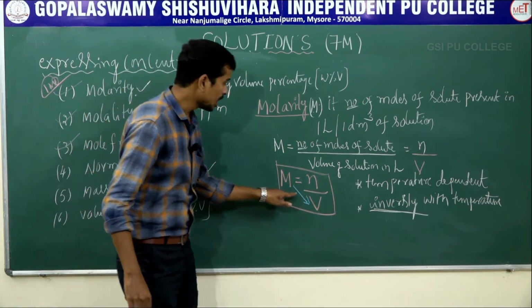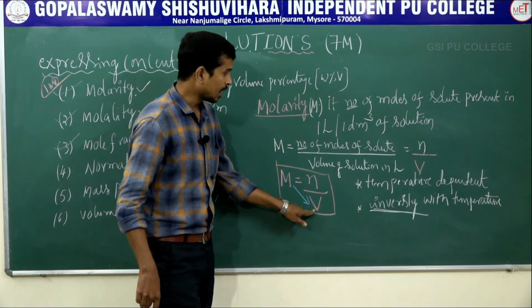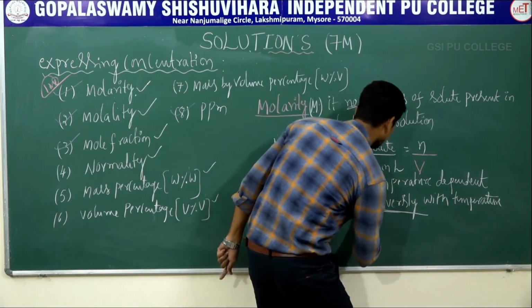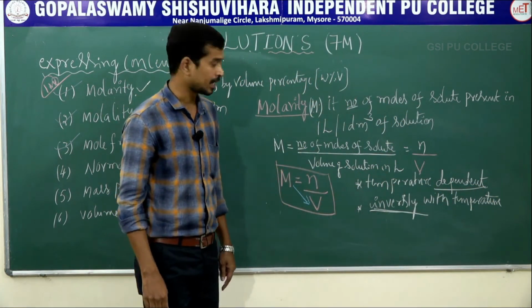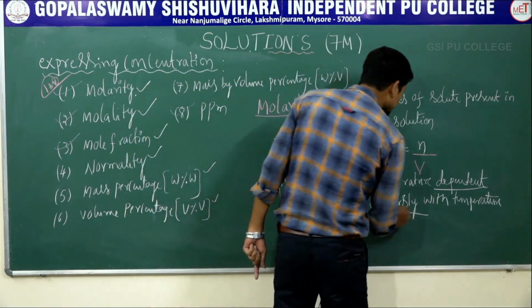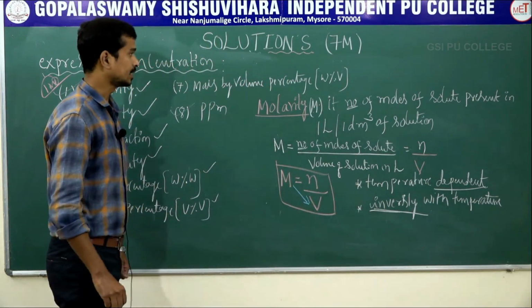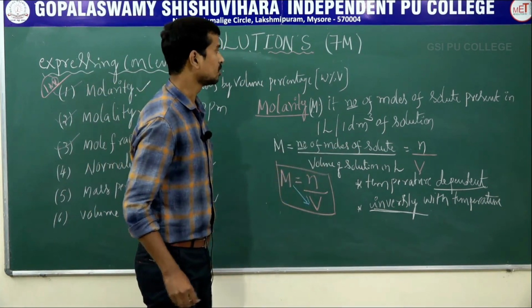Molarity is a volume related concentration, and volume depends on temperature, hence the molarity is temperature dependent. How does it vary with temperature? Molarity varies inversely with temperature. Clear? And another one is the number of moles of solute.